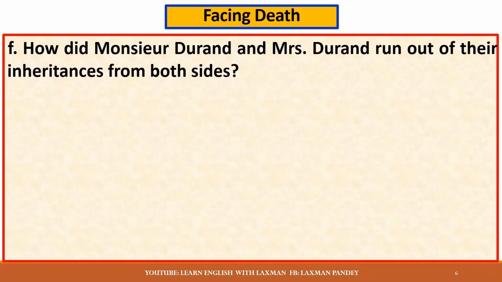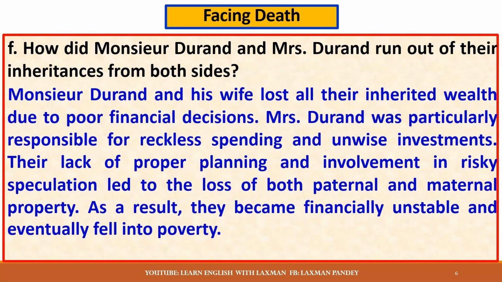How did Monsieur Durand and Mrs. Durand run out of their inheritances from both sides? Monsieur Durand and his wife lost all their inherited wealth due to poor financial decisions. Mrs. Durand was particularly responsible for reckless spending and unwise investments. Their lack of proper planning and involvement in risky speculation led to the loss of both paternal and maternal property. As a result, they became financially unstable and eventually fell into poverty.